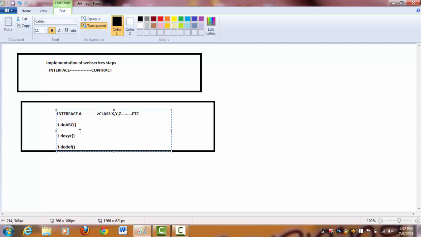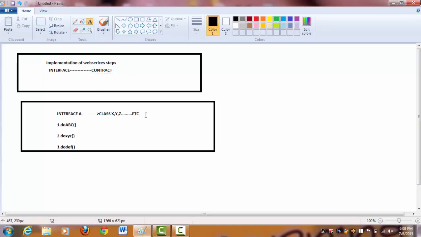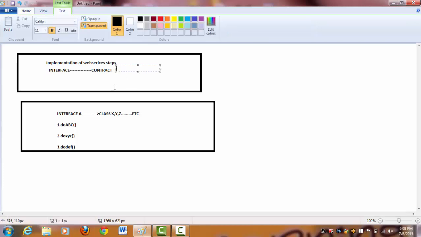So class X should implement do ABC, do XYZ and do DEF, and Y also the same and Z also the same. Only then can we avoid compilation errors, because it's a contract and we should abide by this contract. Once this contract is broken, there are chances of getting compilation or runtime errors. So that is what the interface in Java is.